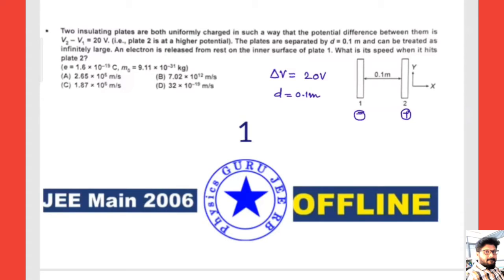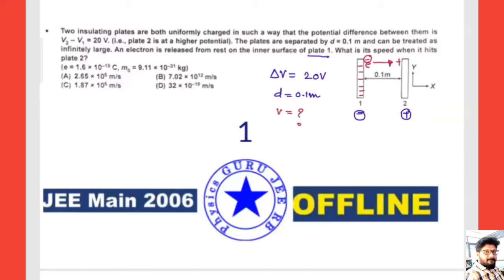An electron is released from rest at the inner surface of plate 1. What will be the speed when it hits plate 2? So if I take one electron here, it is released. Plate 1 is negative and plate 2 is positive, so the electron will be repelled by the negative plate and attracted by the positive plate due to electrostatic force, moving from the first plate to the second plate. So what we have to calculate is its speed. How to do this problem?